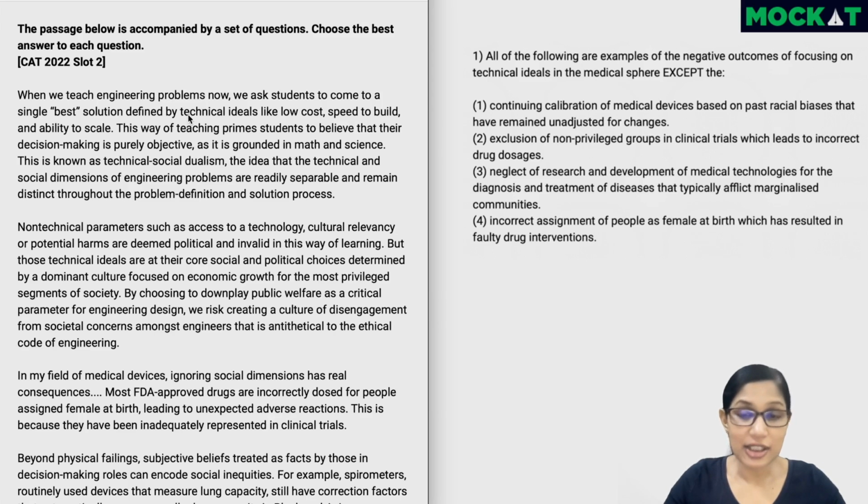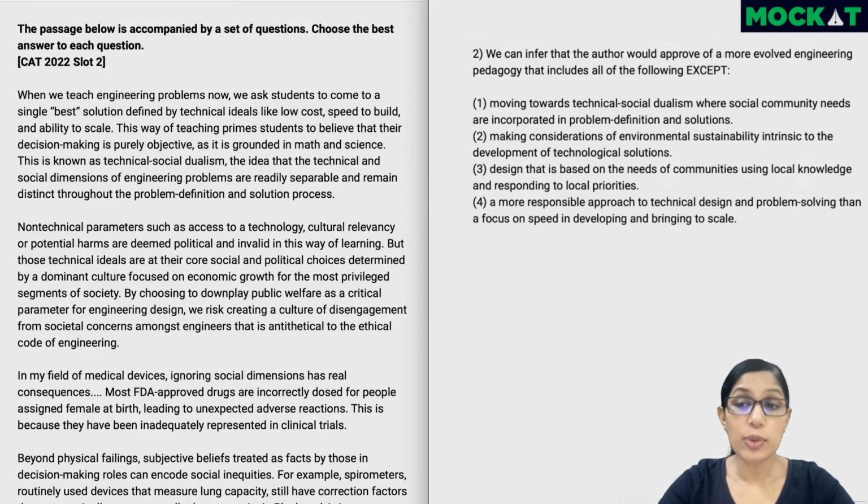In case all of these are new examples, then it becomes a totally inferential question where we need to understand technical ideals in the medical sphere and use that to answer. So I'd recommend solving this once we are done with the entire passage. We can infer that the author would approve of a more evolved engineering pedagogy that includes all of the following except. So again, 3 out of the 4 options could either be points which the author mentioned as how engineering studies should be conducted, or based on the passage we could infer it. Again, we'll solve it once we are done with the entire passage.